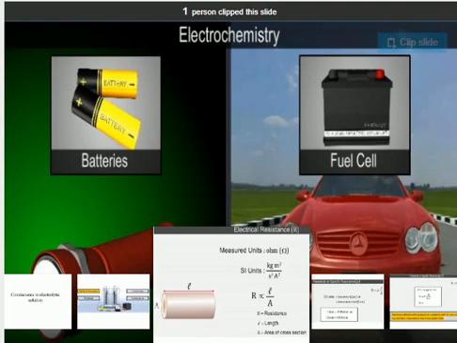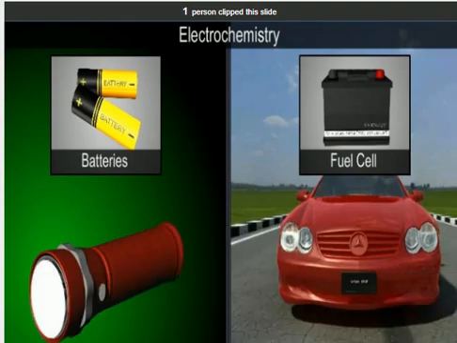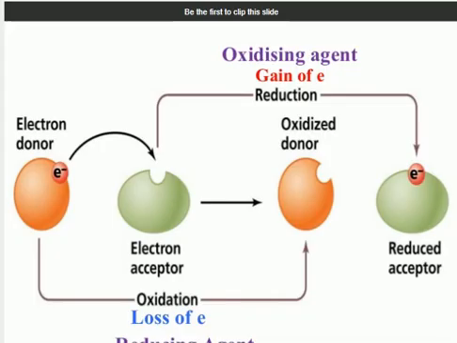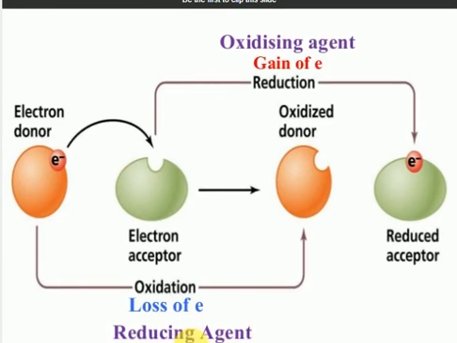First you want to understand electrochemistry. First you should have some basic idea of what is meant by redox reactions. In the battery some chemical reaction takes place. What type of chemical reaction? That chemical reaction is called a redox reaction. What is a redox reaction? Look here, this is very clear.